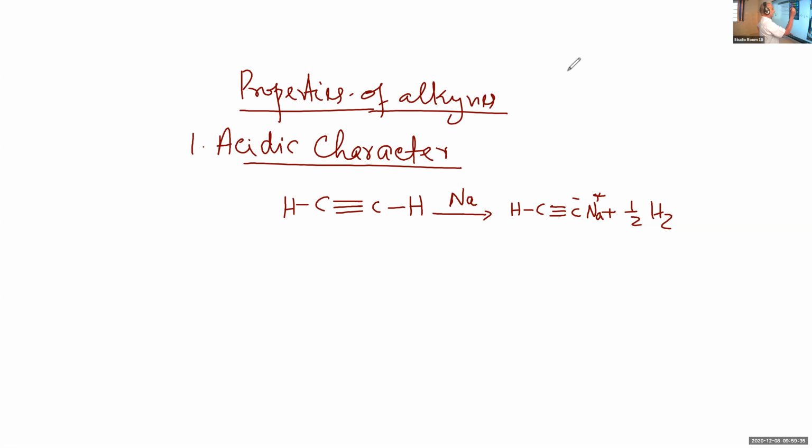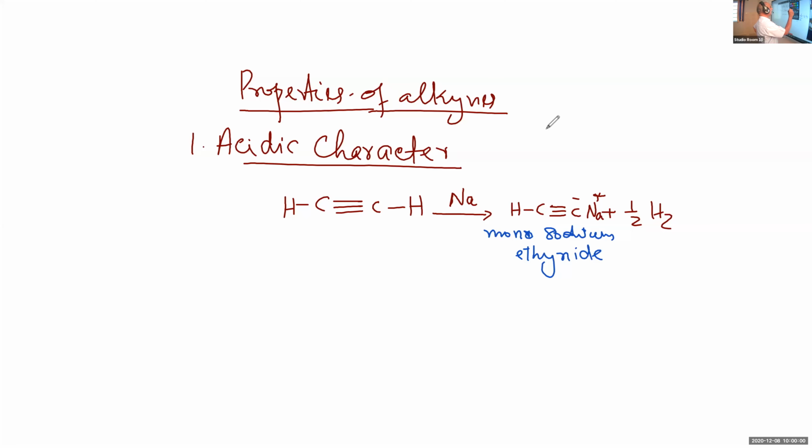So this compound is monosodium acetylide or ethanide. That is a displacement of hydrogen. But the reaction will progress.